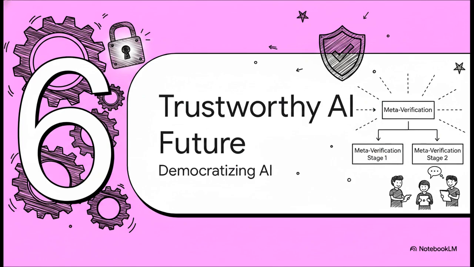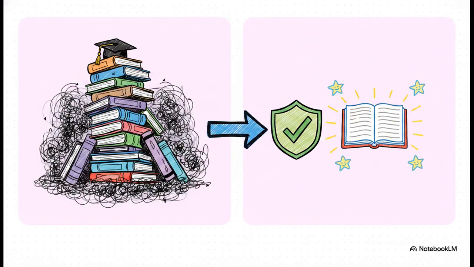Which brings us to our final section, the trustworthy AI future, and how we democratize this technology. Why does this matter so much for everyday users like us? Just look at the Flesch-Kincaid readability scores. If we give a user the raw XAI output, text analysis shows they need a reading grade level of 21.79. That means you literally need a postgraduate degree to even comprehend why the AI made a decision. But once that data passes through our verified explainer-verifier framework, the reading level drops to 12.94. It takes PhD-level data and translates it into super accessible, everyday high school-level language. And crucially, that verification stage guarantees it doesn't lose a single drop of factual accuracy in the process.